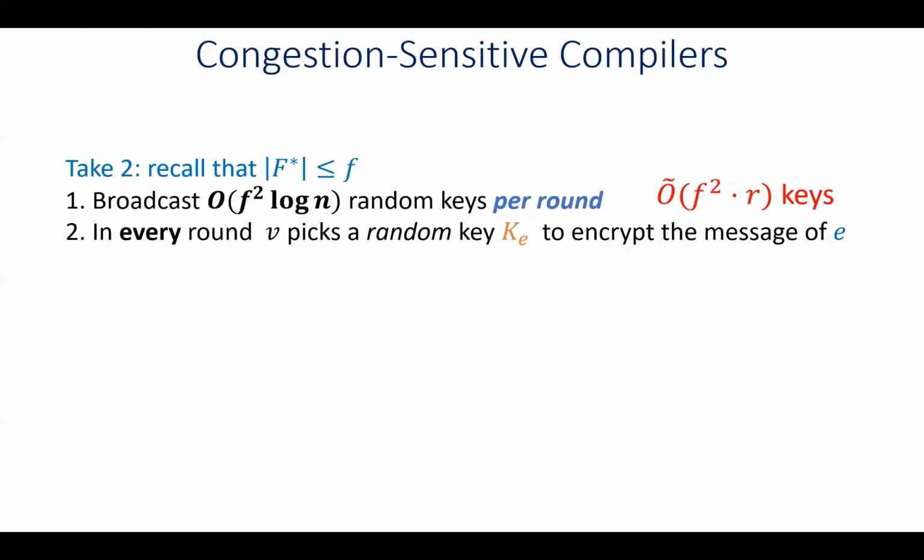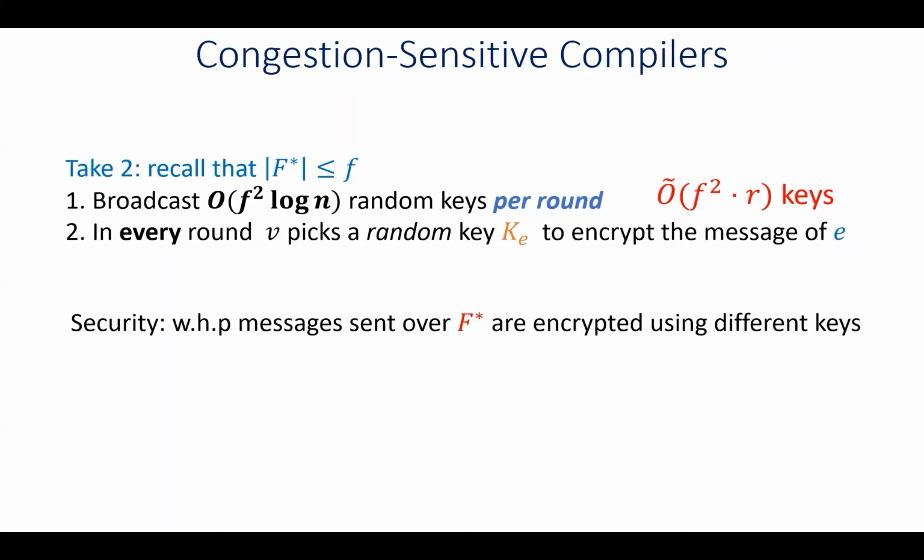So we broadcast approximately F squared times R keys in total. Then in every round, V is going to pick some random key from this F squared log n collection and use it in order to encrypt the corresponding message that it wants to send. As for security, from the birthday paradox, we get that with high probability, indeed, we use different keys to encrypt messages sent over the F adversarial edges, and therefore the algorithm is secure with high probability.